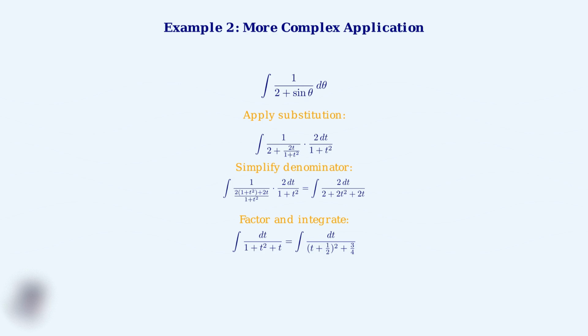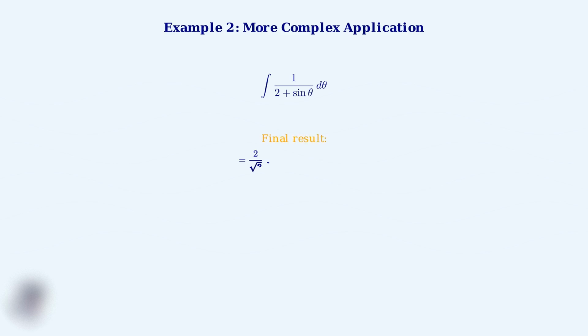This gives us the integral of dt over t plus 1/2 squared plus 3/4. This is a standard arctangent integral. The final result is 2 over square root of 3 times arctangent of 2t plus 1 over square root of 3 plus c. Substituting back, we get our answer in terms of theta.